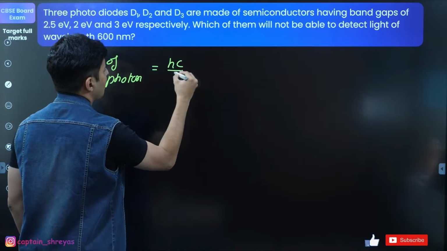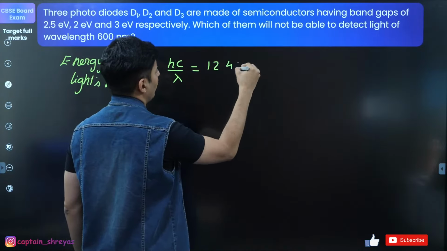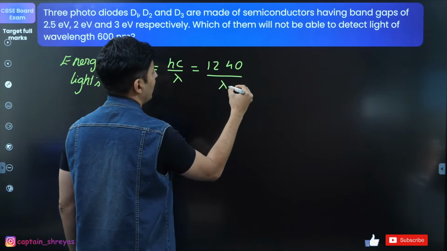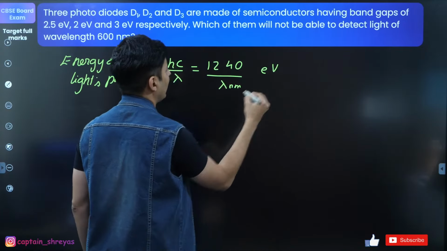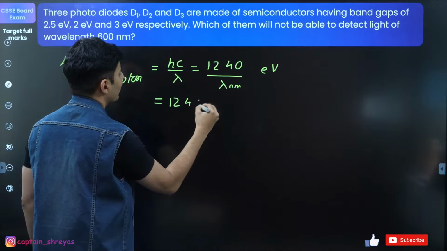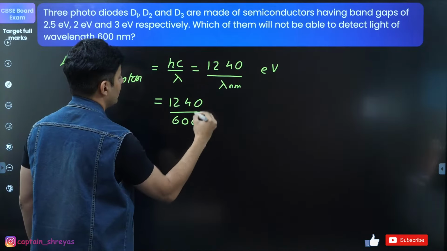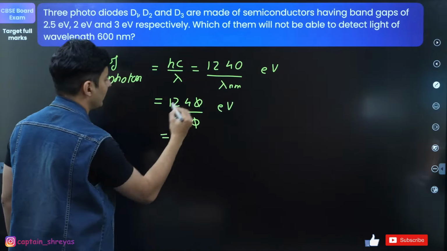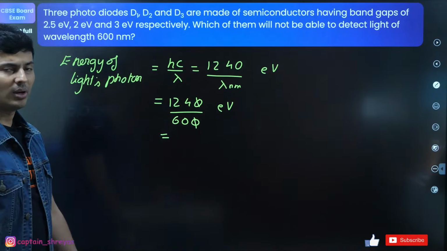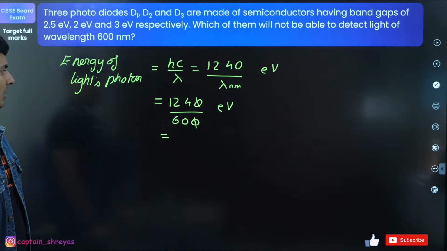It is actually hc by lambda, but you can also write it as 1240 divided by lambda if it is in nanometers, and the answer will be in electron volt. So it is 1240 divided by 600. How many electron volt does it come out to be? 124 divided by 6, guys. 60, sorry.